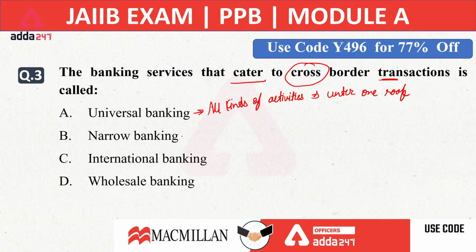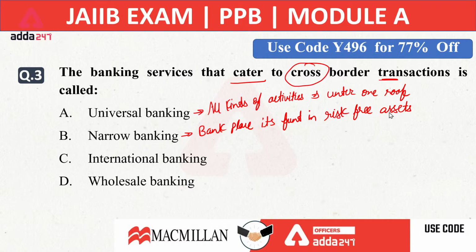Now when it comes to narrow banking, it means when a bank places its fund only in risk-free assets, that is known as narrow banking. For example, payment banks. What are payment banks doing? They cannot provide loans to the public. They can only invest in government securities, in risk-free assets. So that type of banking is known as narrow banking, in which a bank places its fund only in risk-free assets.